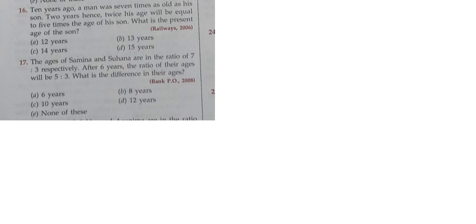The ages of Samina and Suhana are in the ratio 7:3. Okay, we have got the ratio. After 6 years, the ratio of the ages will be 5:3. Okay, 5:3 it has become after 6 years. Now what is the difference in their ages? So we have to find out the difference.